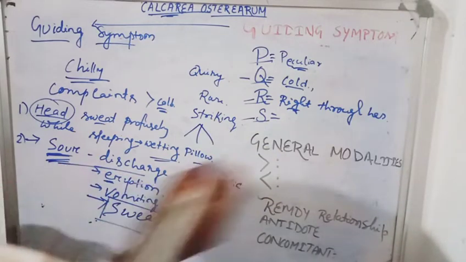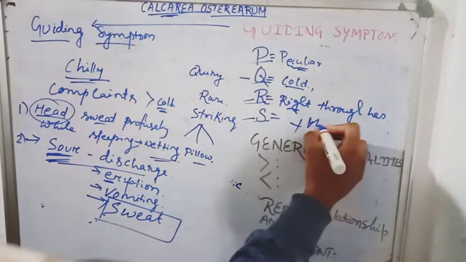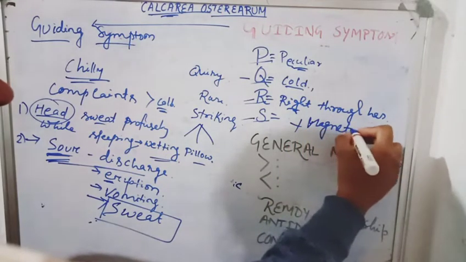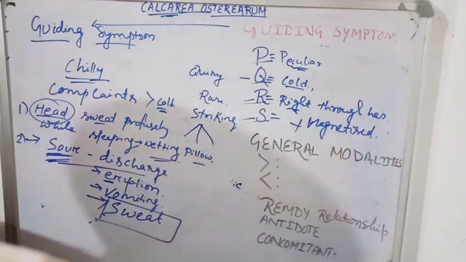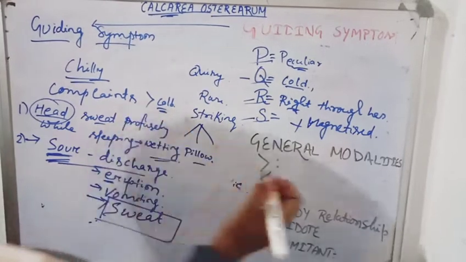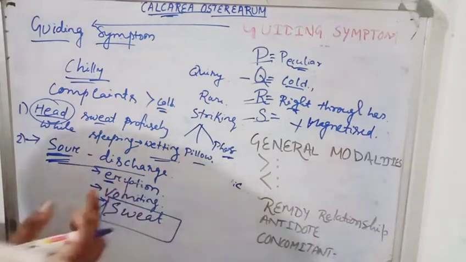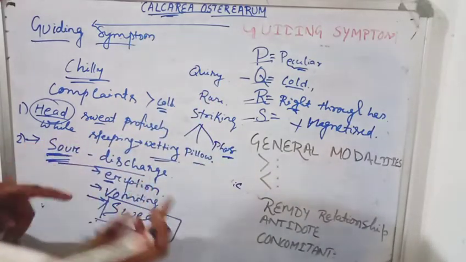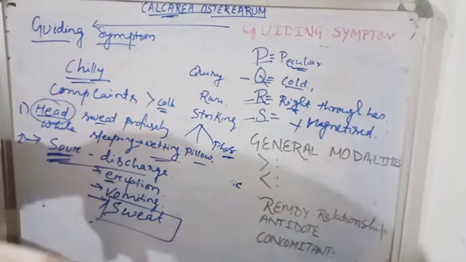With this, I also mention one plus point: the person is greatly sensitive towards the and they are magnetized, meaning they want people to hear their voice, to listen to their voice, not others'. That type is also found in phosphorus. So in that way, I take 2 to 3 symptoms as guiding symptoms, only to discuss as a revision point.